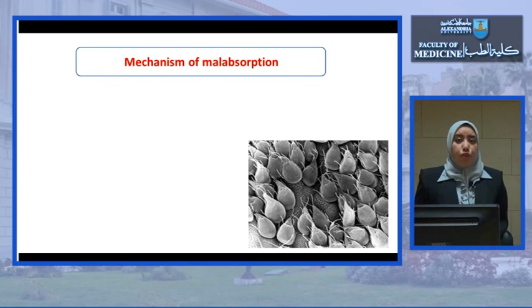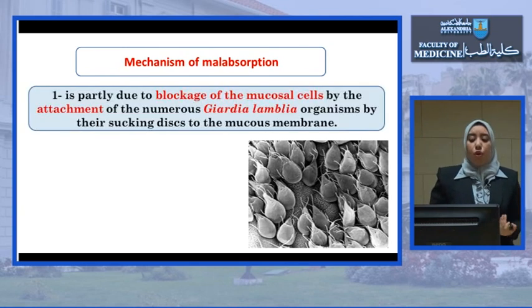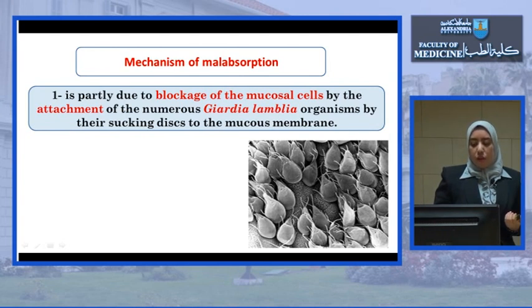It is very important to understand the underlying mechanism of the malabsorption which occurs in case of diarrhea. It's a very, very important point. First, here you can see these are all Giardia trophozoites. You can see they are pear-shaped with flagellae, and this is the dorsum of all of these Giardia trophozoites. They are attached by the sucking disc to the surface of the intestinal mucosa.